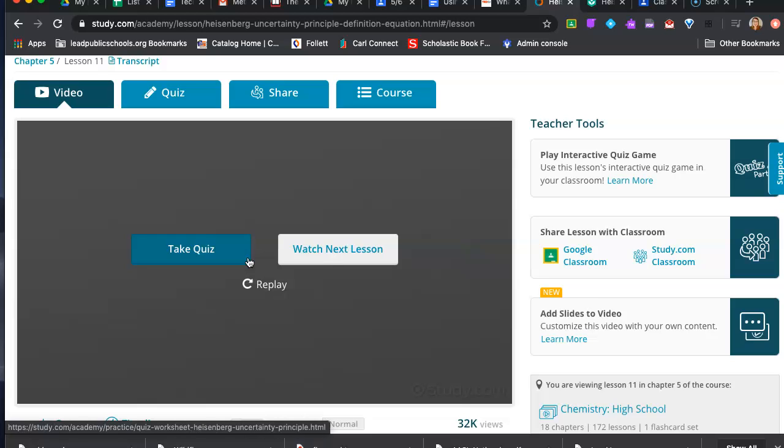So we just went over the Heisenberg's uncertainty principle, and you saw the introduction to the Heisenberg equation. If that interests you, try the extension opportunities, but make sure you have a scientific calculator handy. You'll need it in order to do any sort of calculations with that formula. If you don't happen to have a scientific calculator, there are lots of apps that you can download on your smartphone. So that's it for this portion of the lesson.